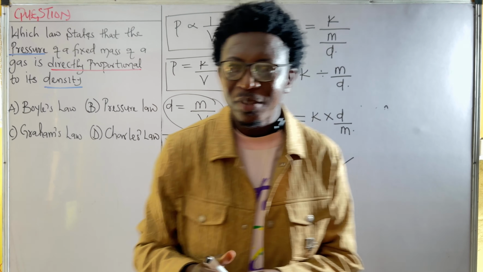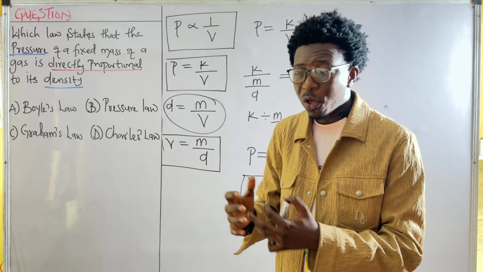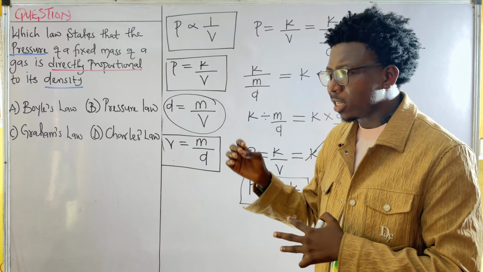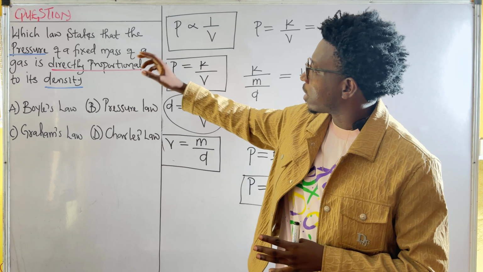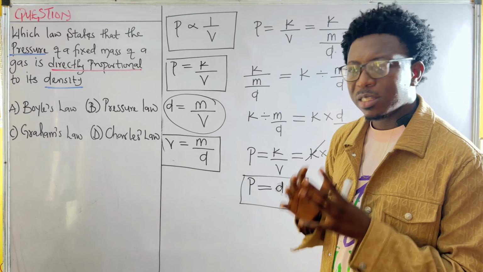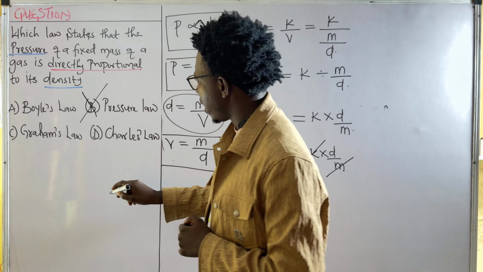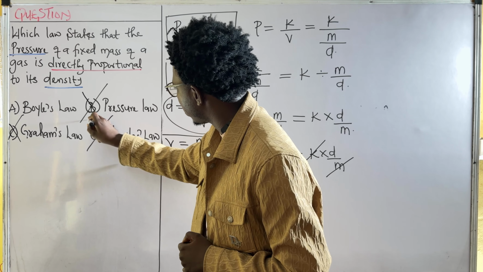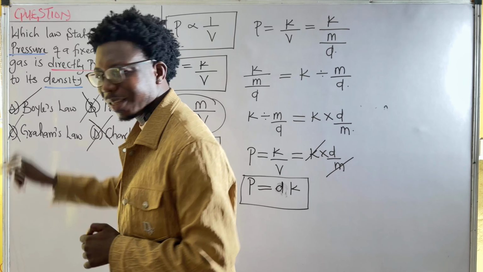So you see now that the law from Boyle, which states that the pressure of a gas is inversely proportional to its volume at a constant temperature, is also the same statement that states that the pressure of a gas is directly proportional to its density. So my answer is not pressure law. No. My answer is not Graham's law. No. My answer is not Charles's law. My answer is Boyle's law.